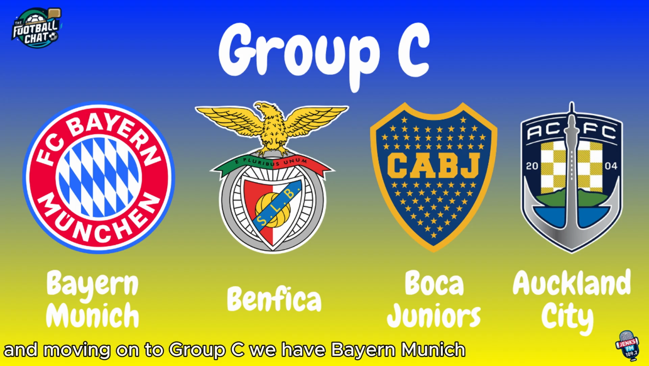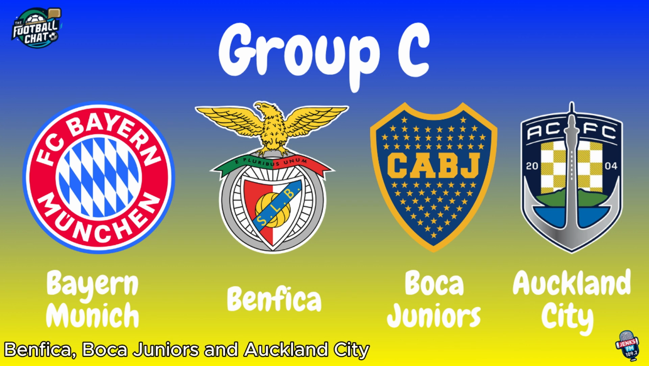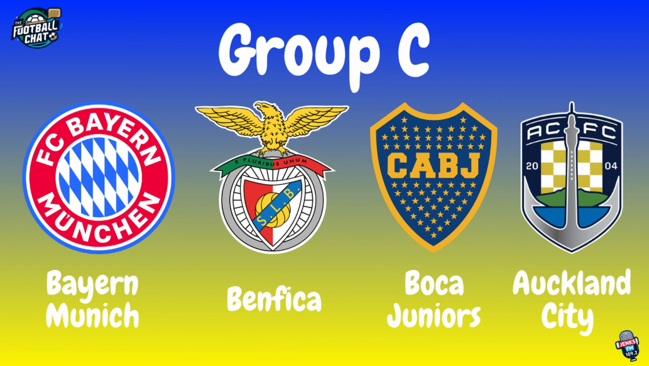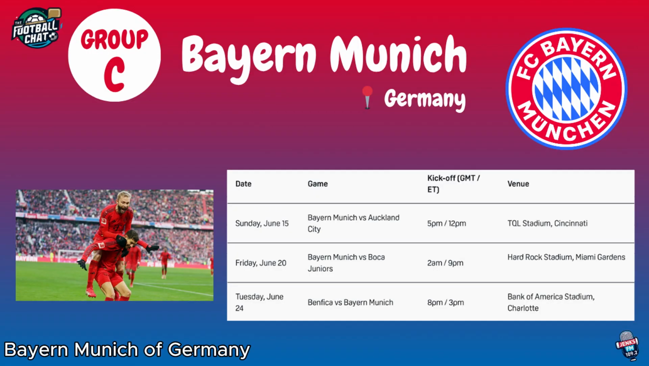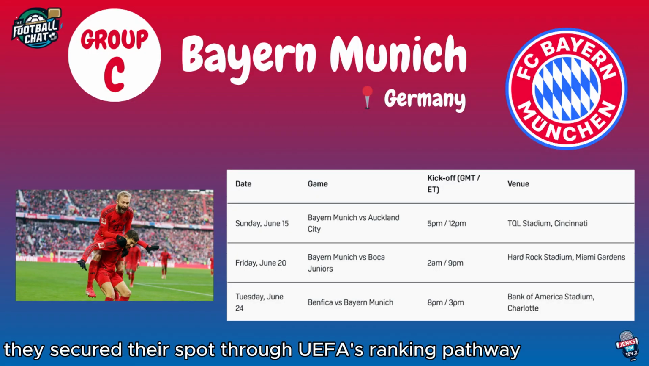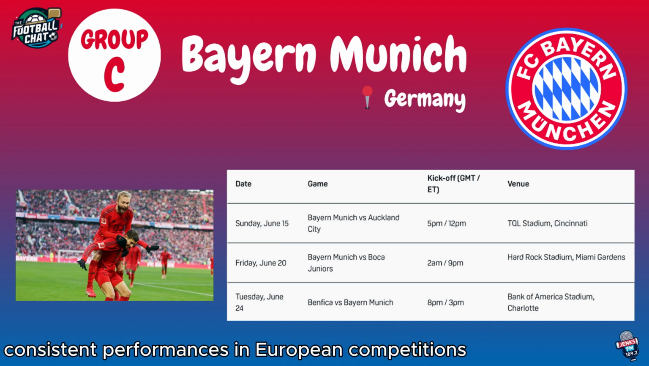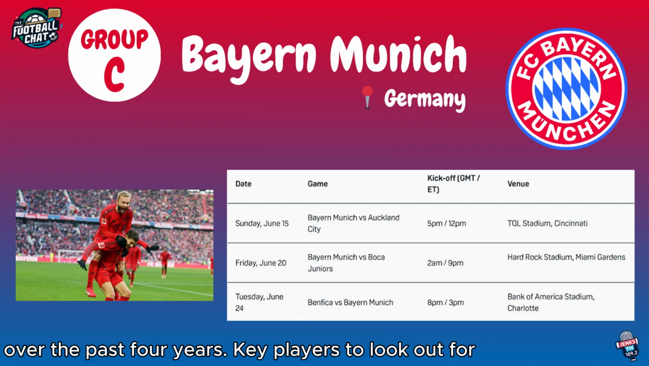Thanks for that. And moving on to Group C, we have Bayern Munich, Benfica, Boca Juniors, and Auckland City. Bayern Munich of Germany, the first team we're looking at in Group C. They secured their spot through UEFA's ranking pathway, reflecting consistent performances in European competitions over the past 4 years.